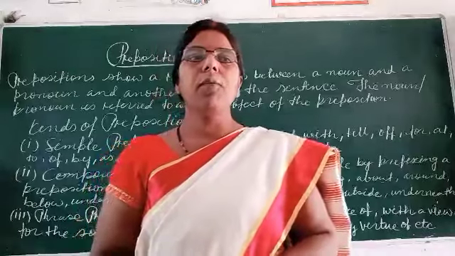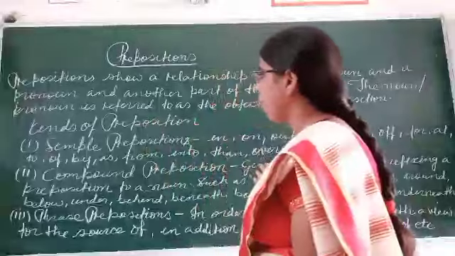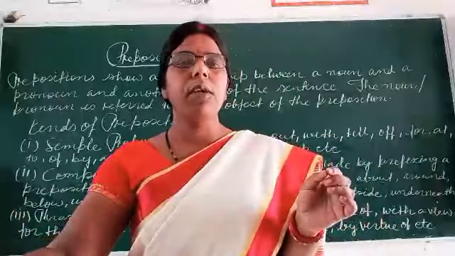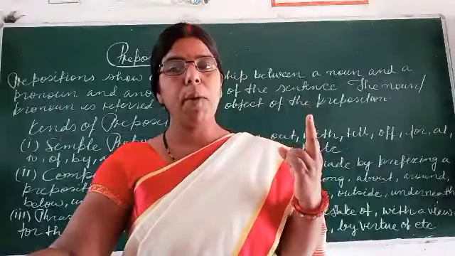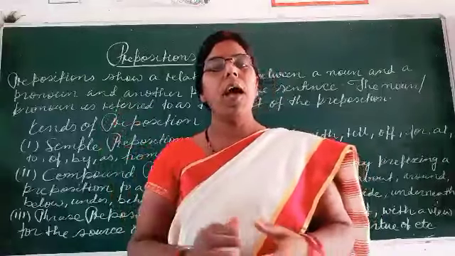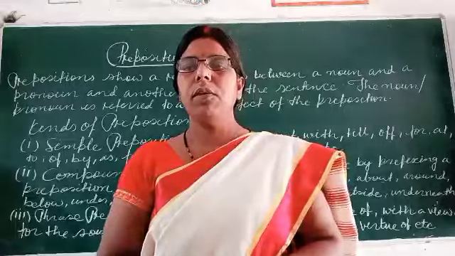Okay. Now, types of prepositions, kinds of prepositions. First, simple preposition; second, compound preposition; third, phrase preposition; and fourth, participle preposition.